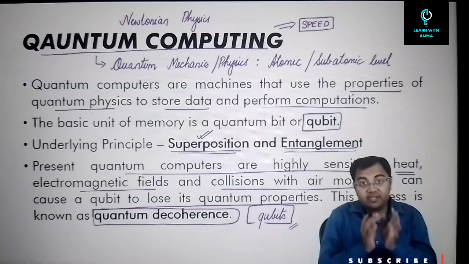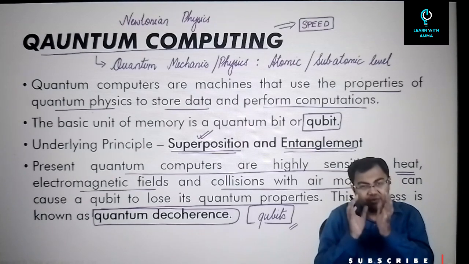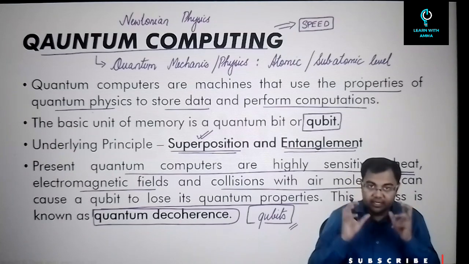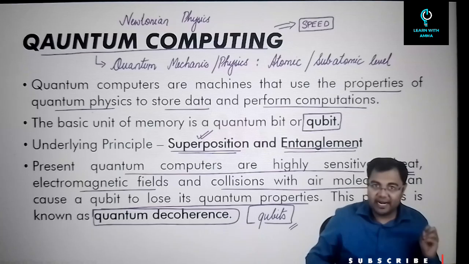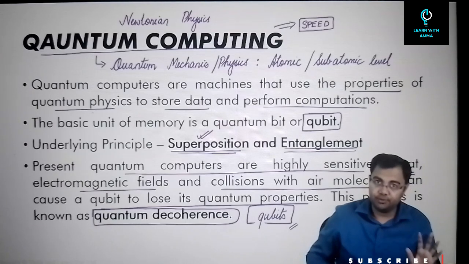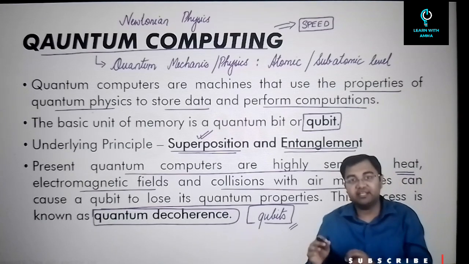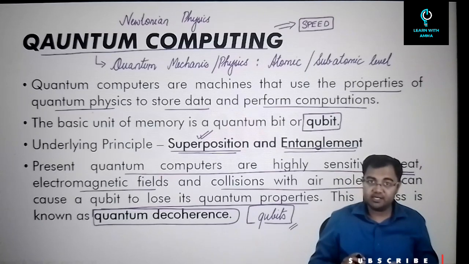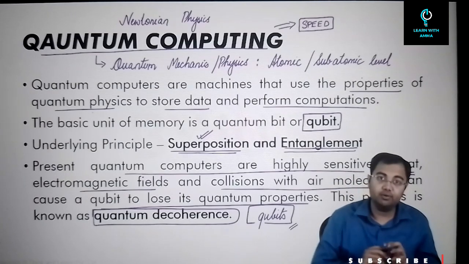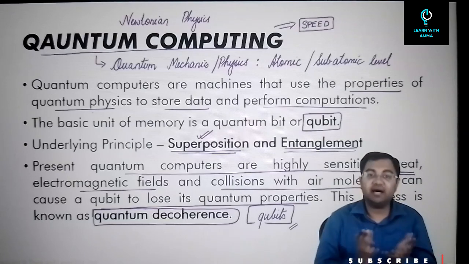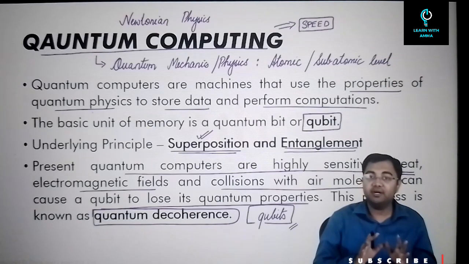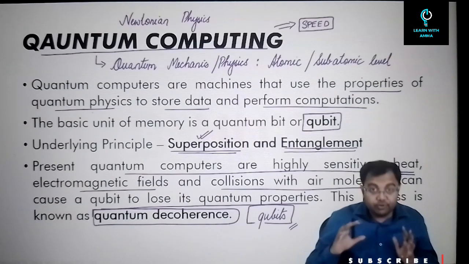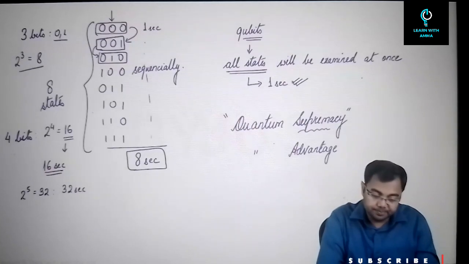So we always try to maintain very specific conditions. The temperatures are kept very low, almost at absolute zero, that is almost minus 273 degrees Celsius. We try to keep temperatures that low. The conditions are well maintained, so that outside conditions or environment will not be able to harm the quantum computing system. So we have to ensure that all these things happen.